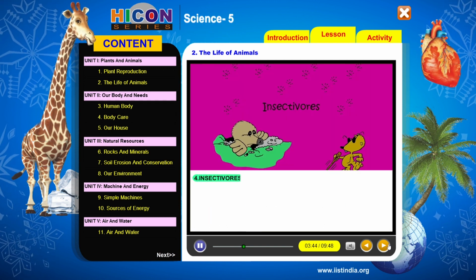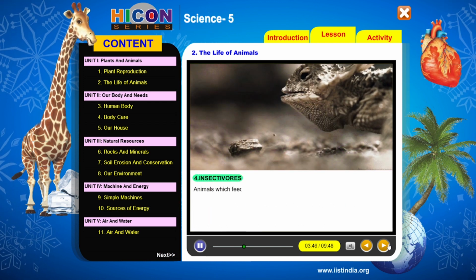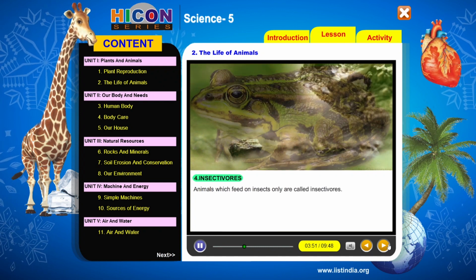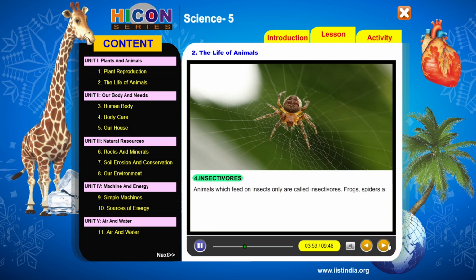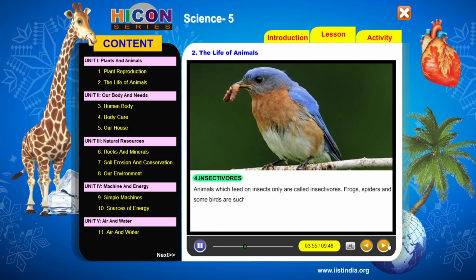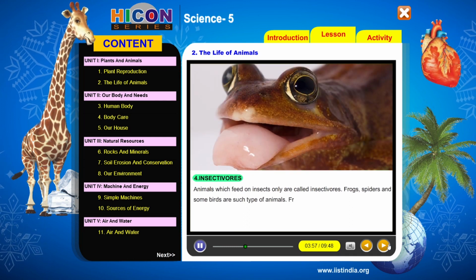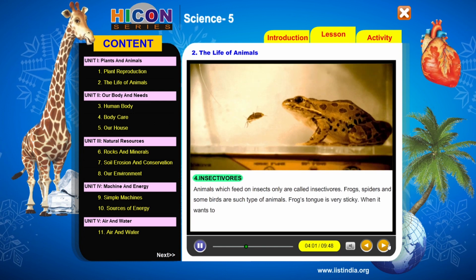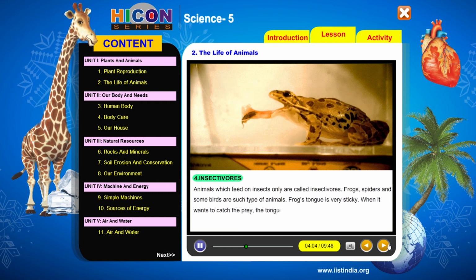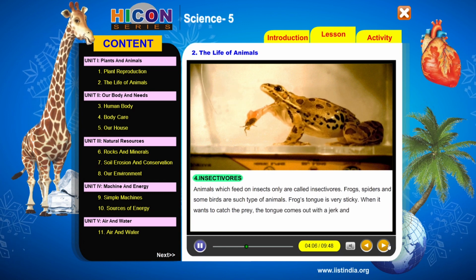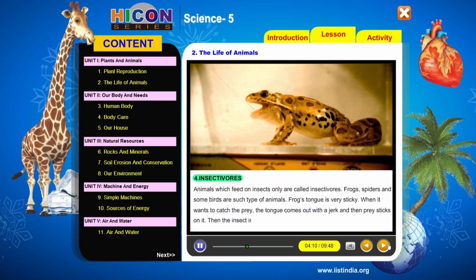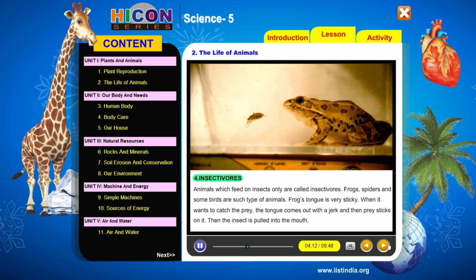4. Insectivorous. Animals which feed on insects only are called insectivorous. Frogs, spiders, and some birds are such type of animals. A frog's tongue is very sticky. When it wants to catch the prey, the tongue comes out with a jerk and the prey sticks on it. Then the insect is pulled into the mouth.